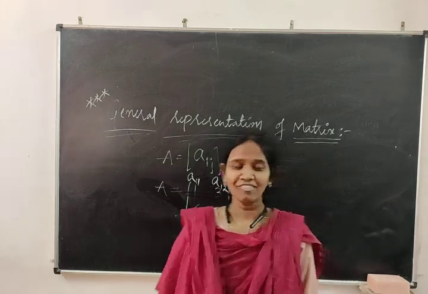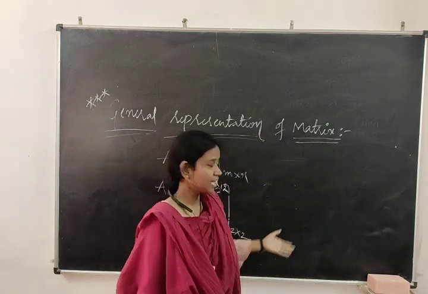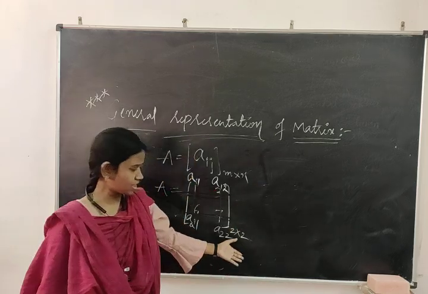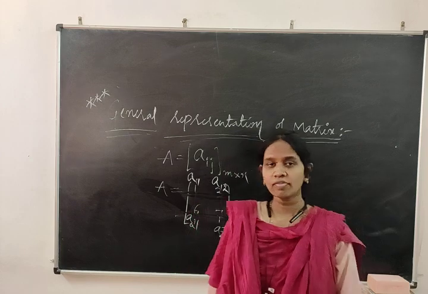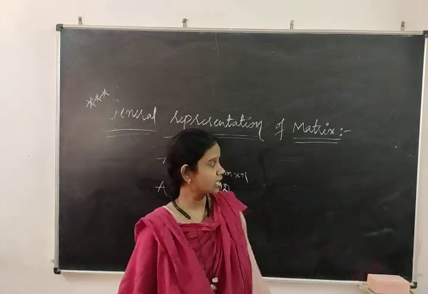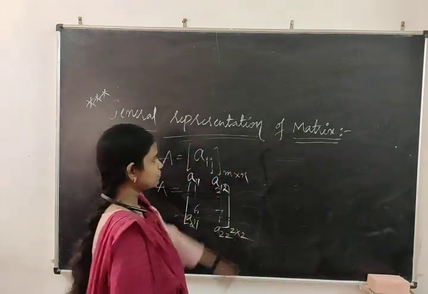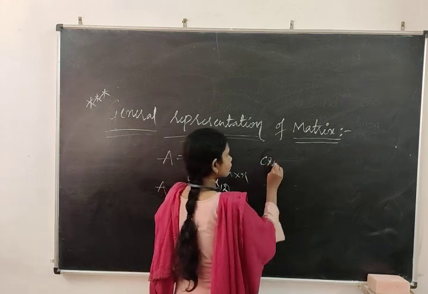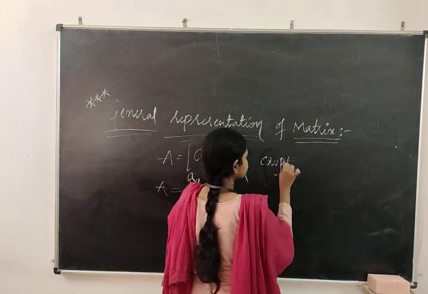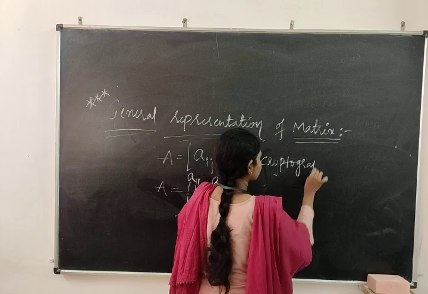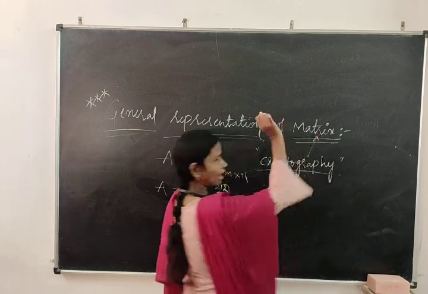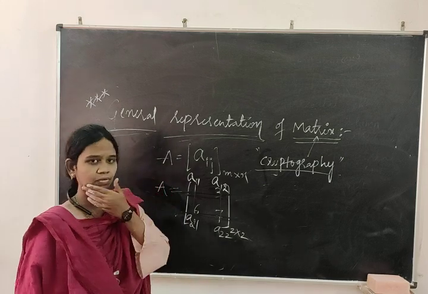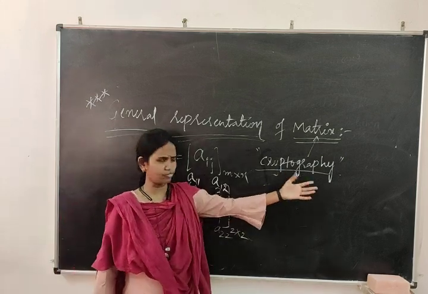I have given everything, but as for its applications, it is important in mathematics and also in other fields. Which other fields? It is very much important in the field of cryptography. Matrix applications are very important in cryptography.